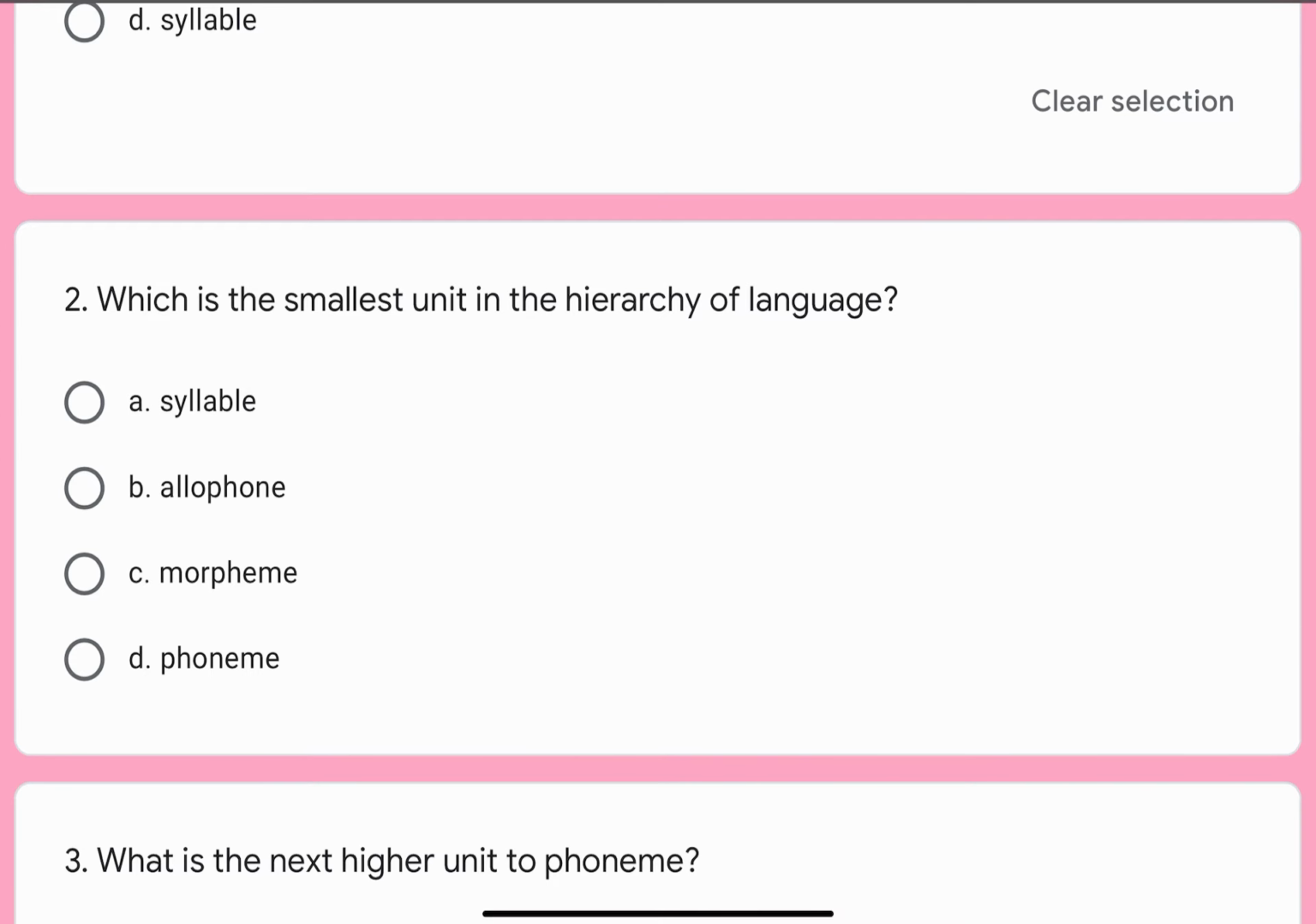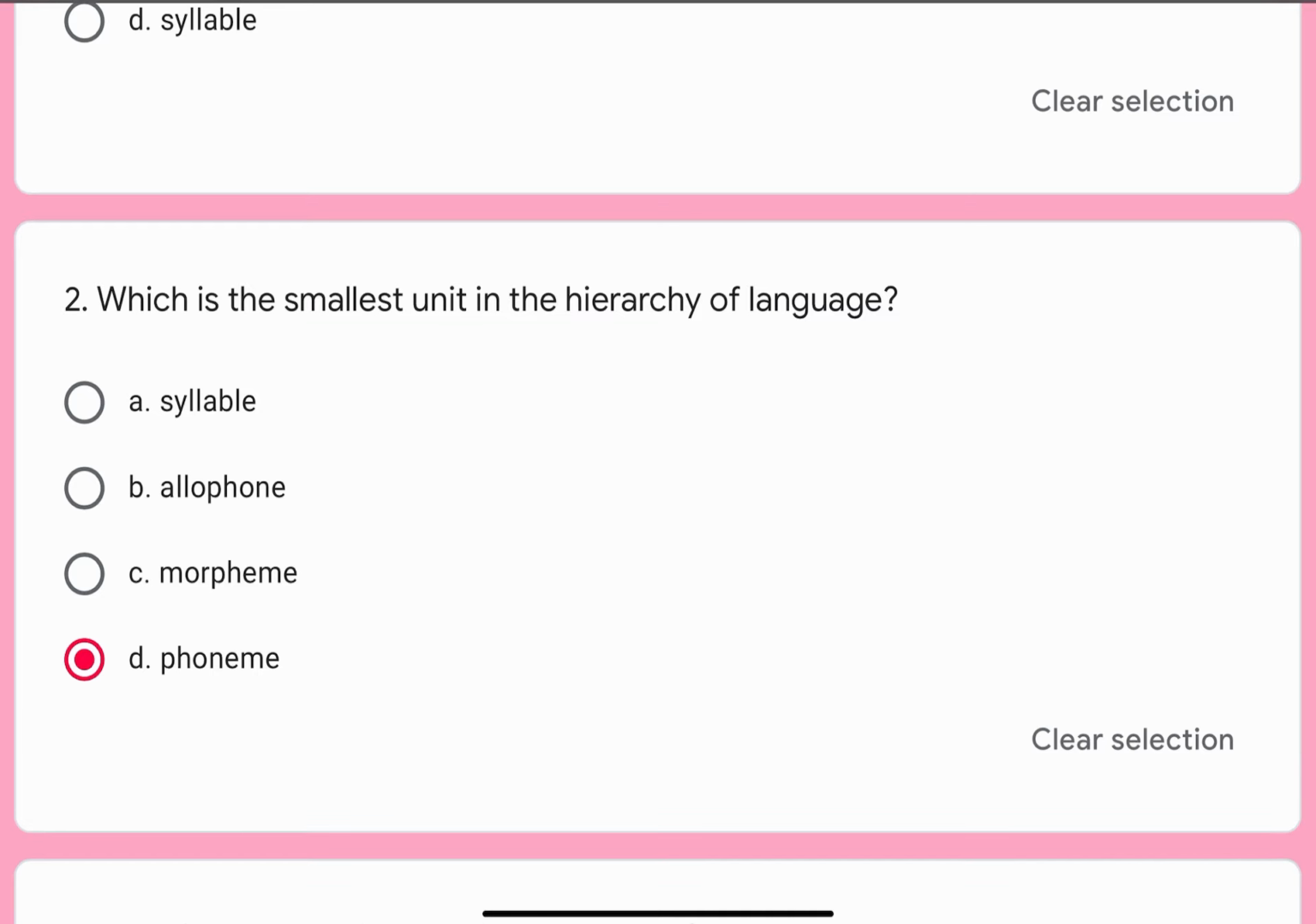Question number 2. Which is the smallest unit in the hierarchy of language? Options are A. Syllable, B. Allophone, C. Morpheme, or D. Phoneme. Correct option is D. Phoneme.